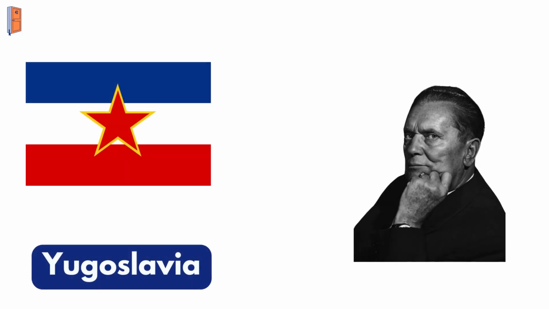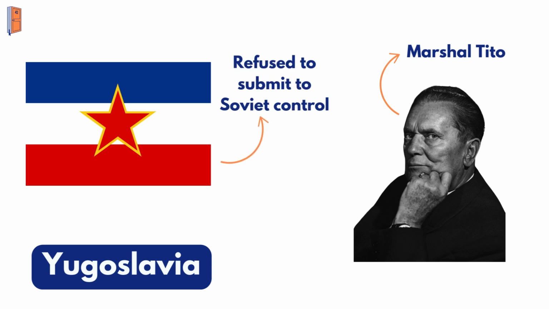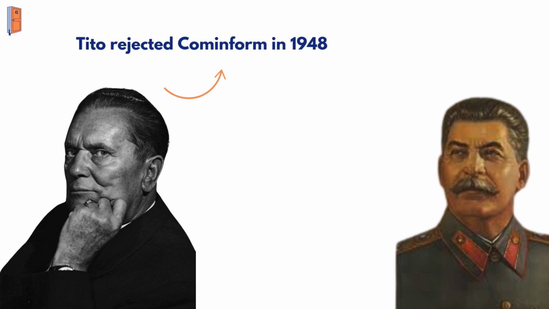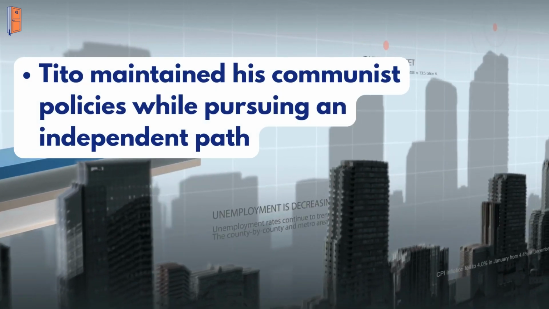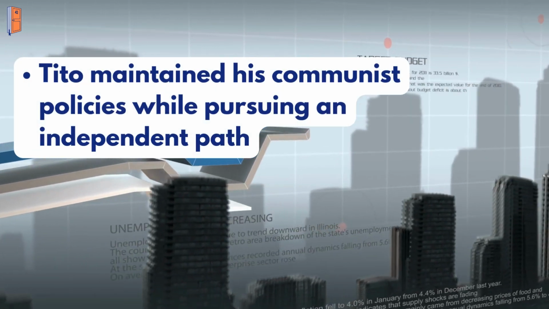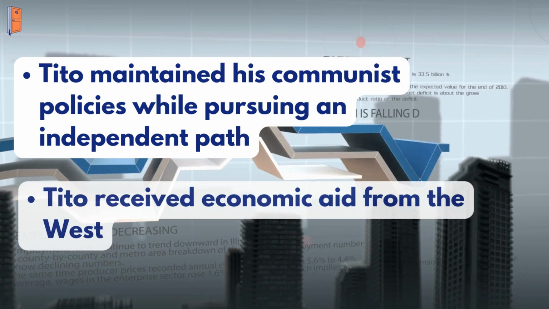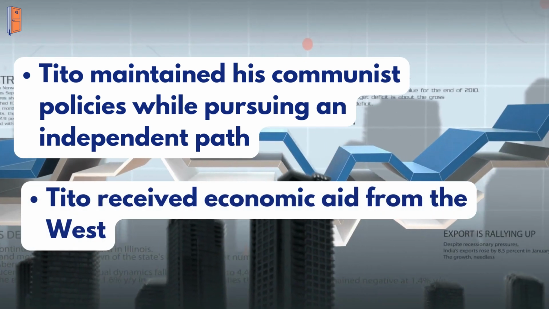Yugoslavia played a unique role in this period of rising tensions. Led by Marshal Tito, Yugoslavia was a communist state but refused to submit to Soviet control. Tito rejected Cominform in 1948, becoming the first communist leader to openly defy Stalin. This breakaway angered Stalin, and Yugoslavia was expelled from the Cominform. Despite this, Tito maintained his communist policies while pursuing an independent path, including receiving economic aid from the West.